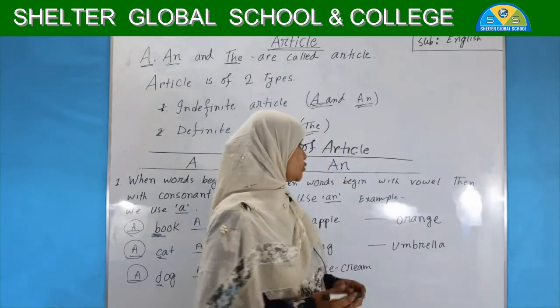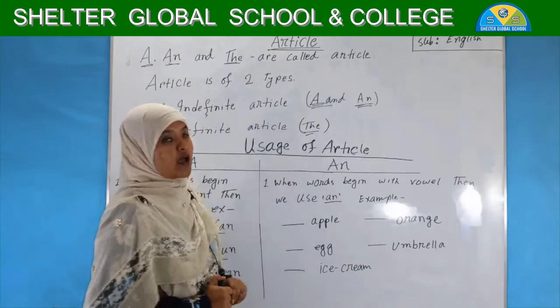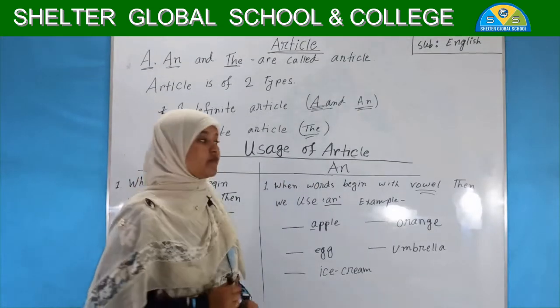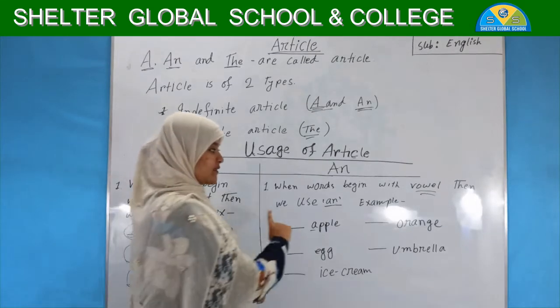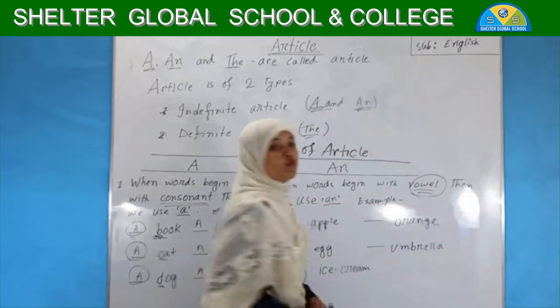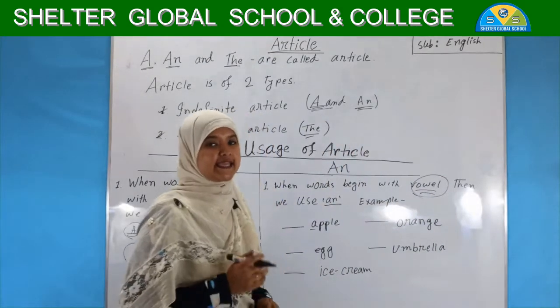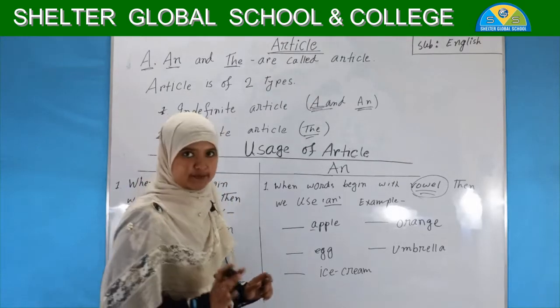Now we are going to know when and how we will use an. When words begin with a vowel, then we use an. When the word begins with a vowel, which letters are vowels? A, E, I, O, U. And I have written five examples for you.